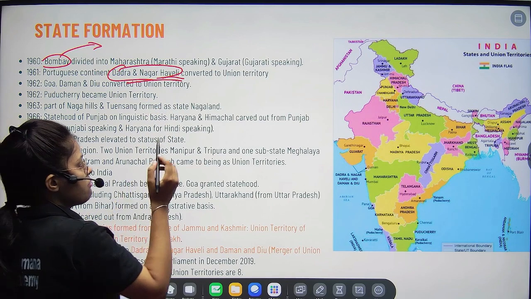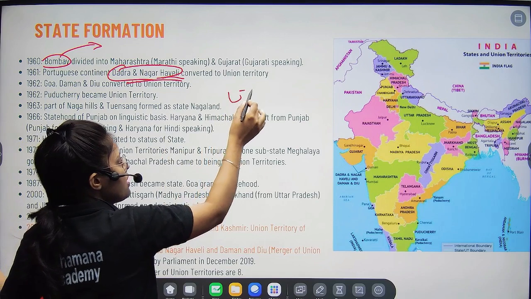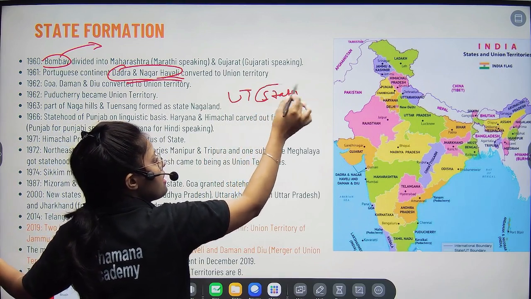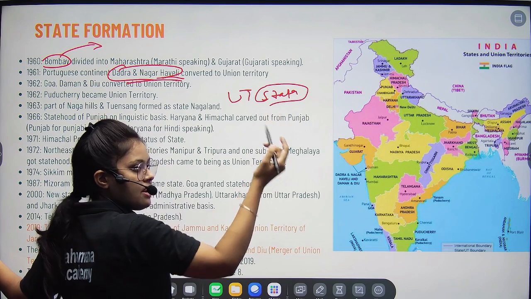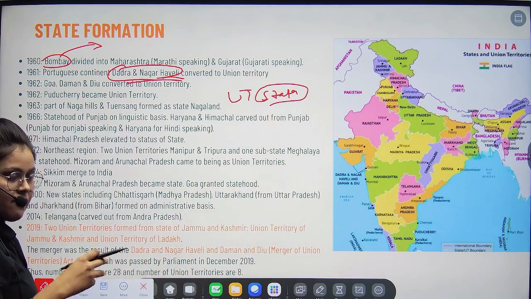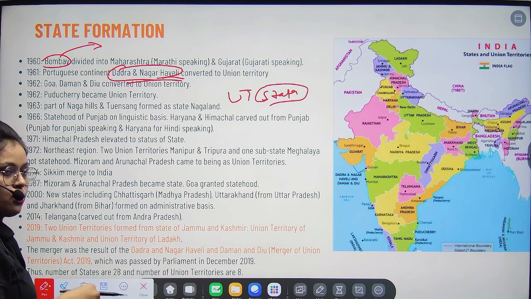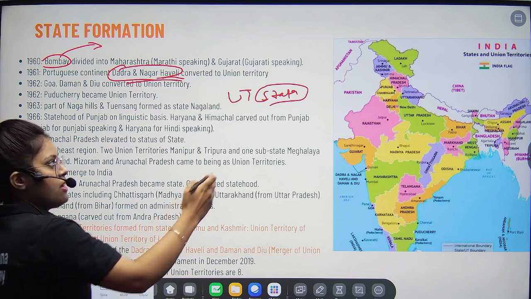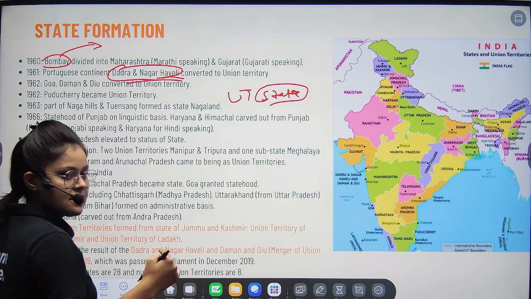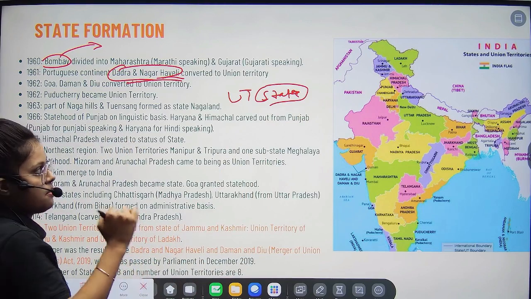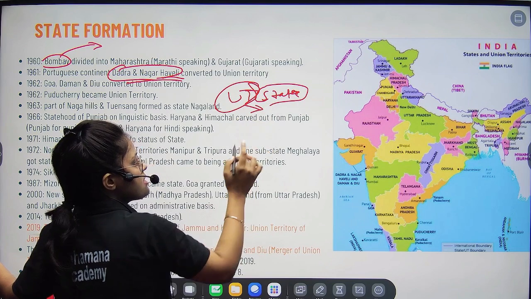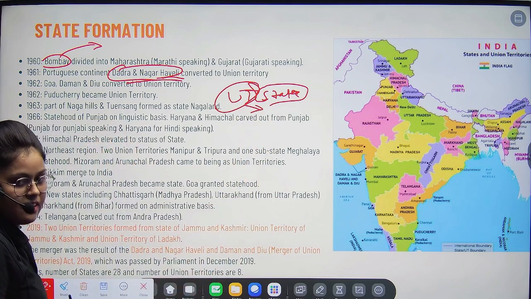Now you might have this question, what is union territory and what is a state? So a state has been given independent status, right. Everything from administration to legislation, the CM or the state legislative assembly members were managing the things. But a UT is controlled by the center, right.